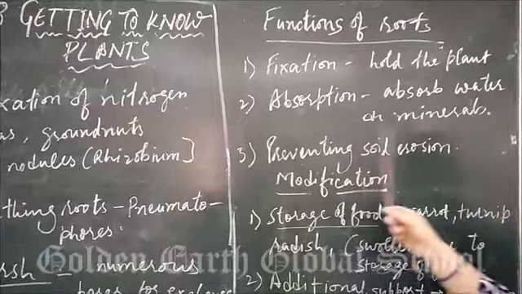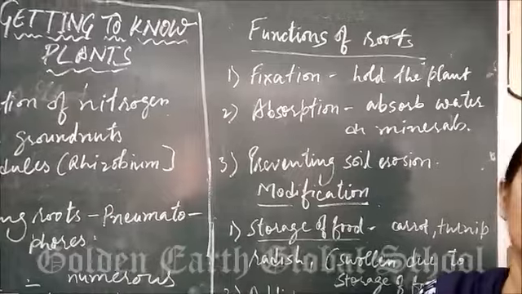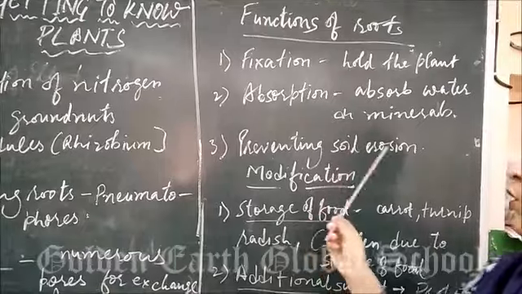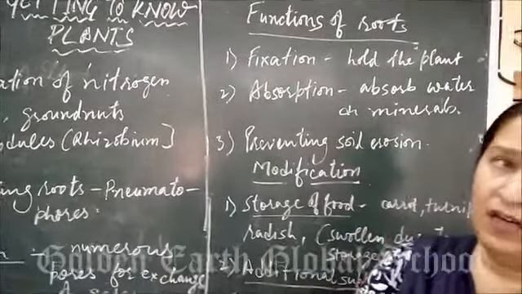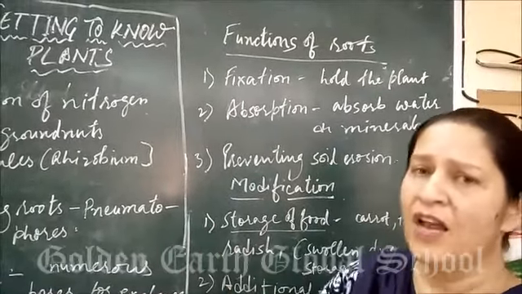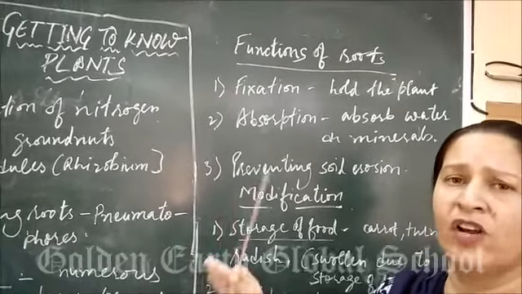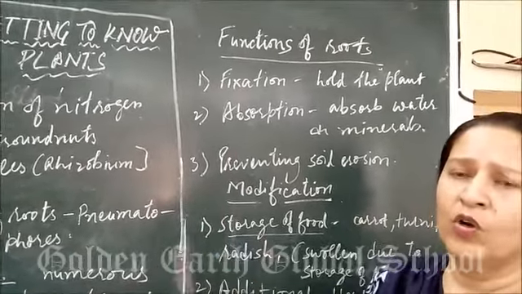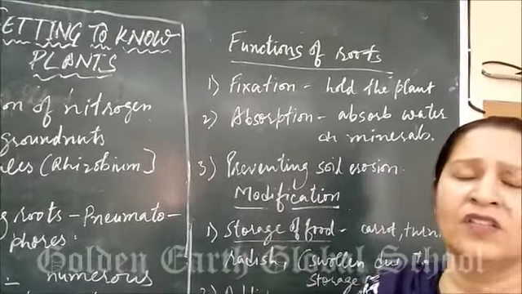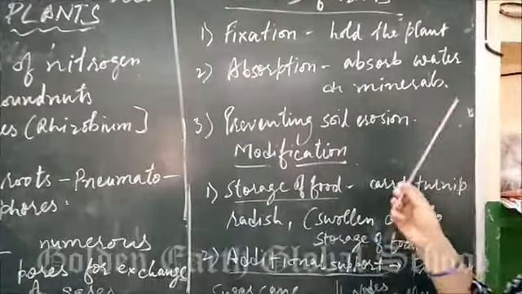Here the question comes, what is soil erosion? It means removal of top fertile soil by wind, rain and water. Roots prevent soil erosion. Nowadays wheat is harvested. After harvesting, our field is blank and the fertile soil, with the blowing of air, will blow off, and millions and tons of soil are going to be lost here. Roots will help in preventing soil erosion.